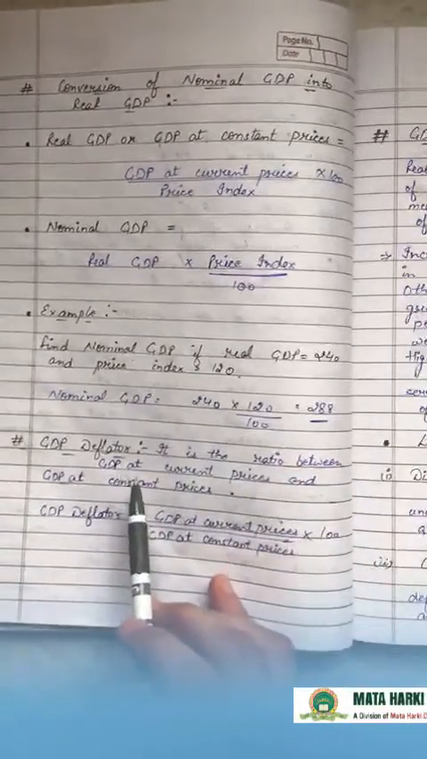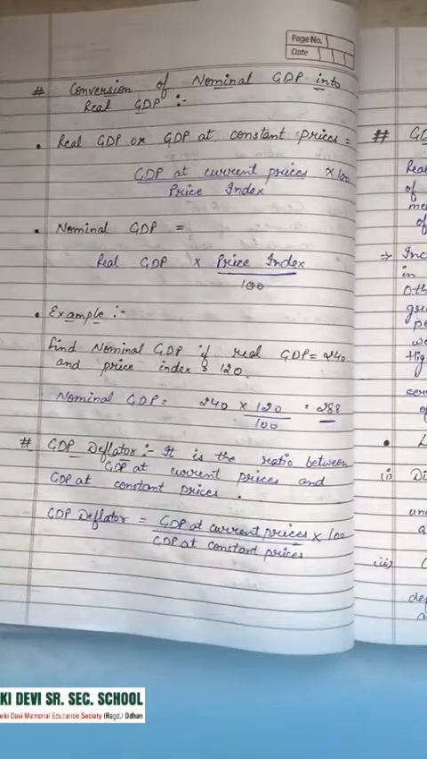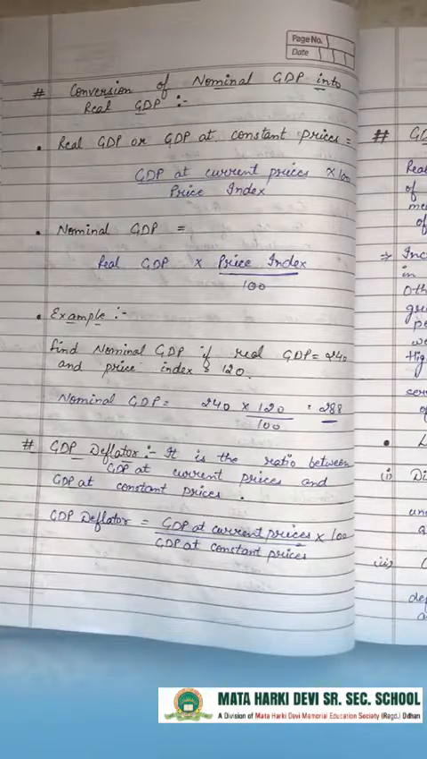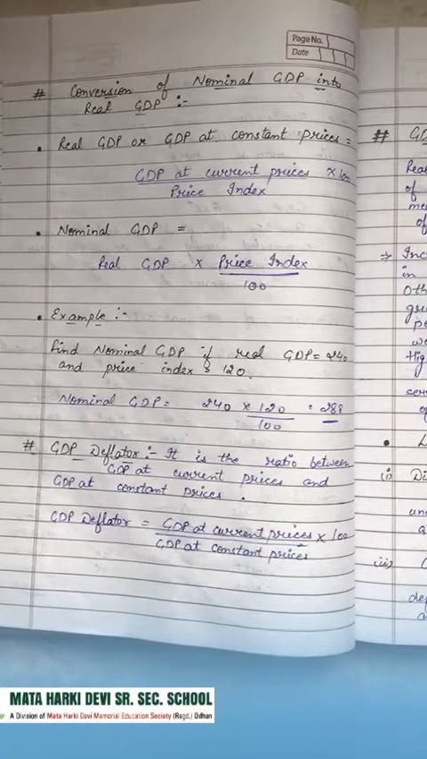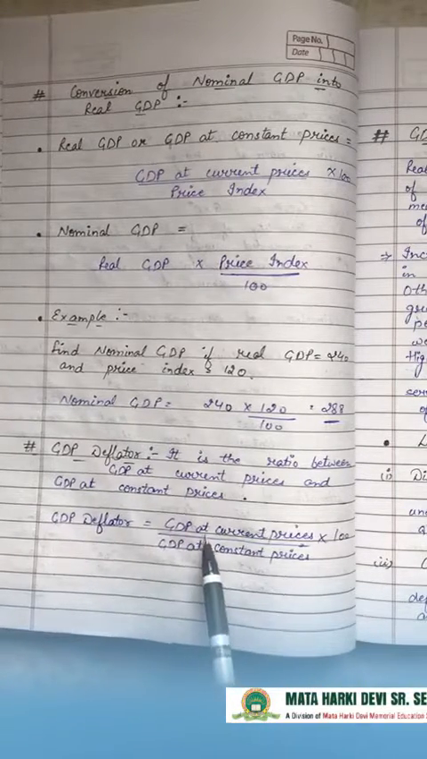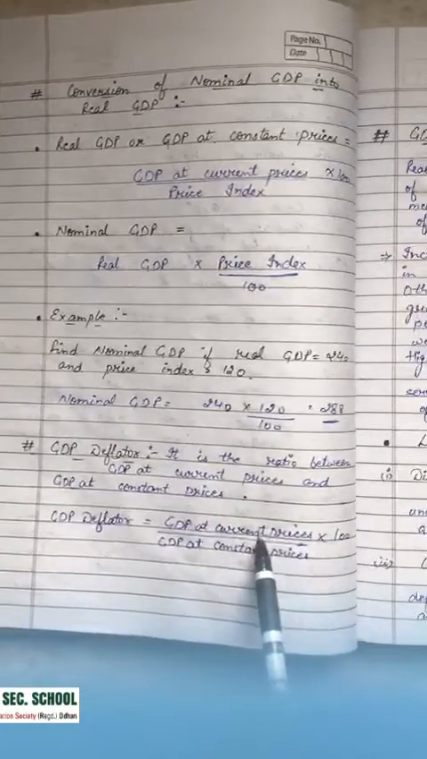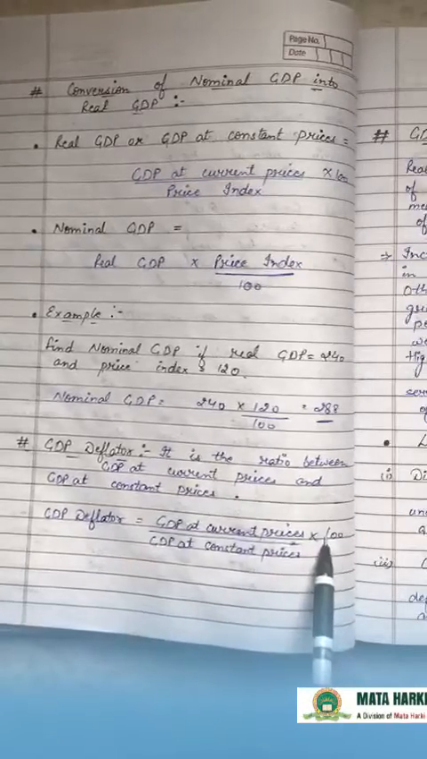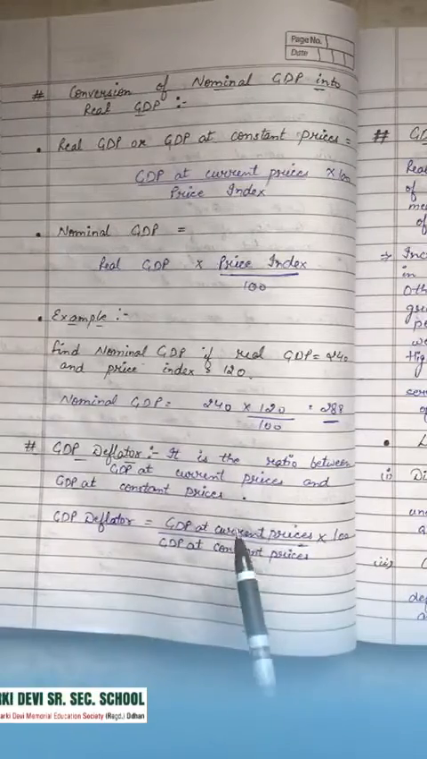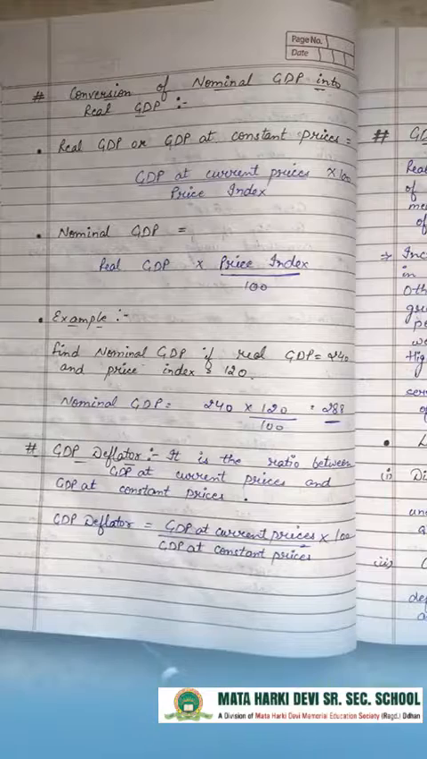Next is a simple point, only for the understanding part, that is the GDP deflator. Simply it is the ratio between the GDP at current prices and GDP at constant prices, or we can say it is the ratio between the nominal GDP and the real GDP. How to calculate it? Again, GDP at current prices divided by GDP at constant prices into 100, or nominal GDP divided by real GDP into 100, and you have in the sum the nominal GDP value and the real GDP value. You just have to put the figures in the formula and calculate the GDP deflator.